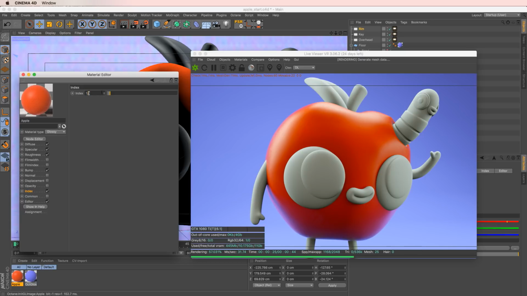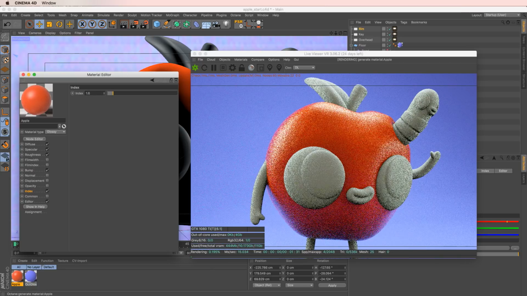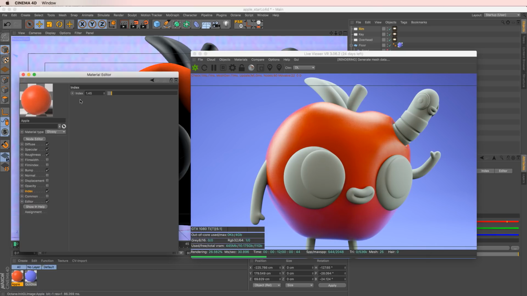So looking up on the interwebs, I've found that some vinyl toys, plastic, is usually a value of like 1.5, somewhere in there. Sometimes I like to make it a little bit shinier, so maybe like 1.6. And again, see what look you're going for. Actually, I think 1.6 is a little bit too much. So maybe 1.5. So we back off that index of refraction a little bit, but it adds a little bit more plasticity. Yeah, this is looking pretty good.